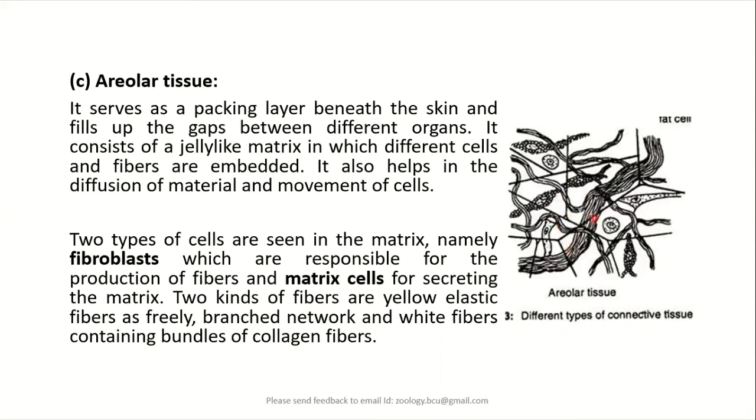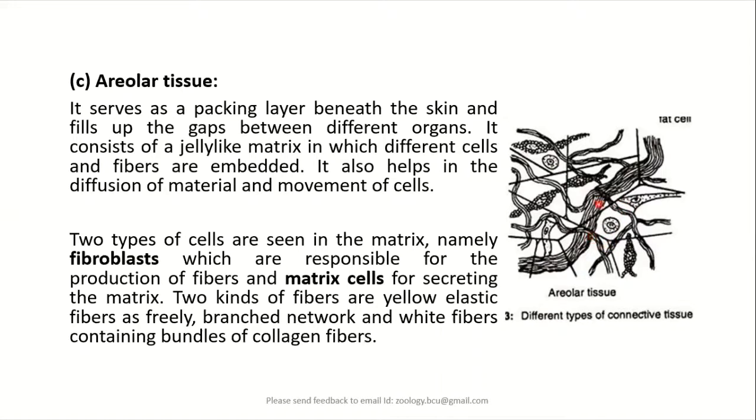So in the matrix of areolar tissue, we clearly see two types of cells: elongated fibroblast cells, which are responsible for the production of these elastic fibers. Apart from that, we also see matrix cells. These matrix cells secrete the matrix.